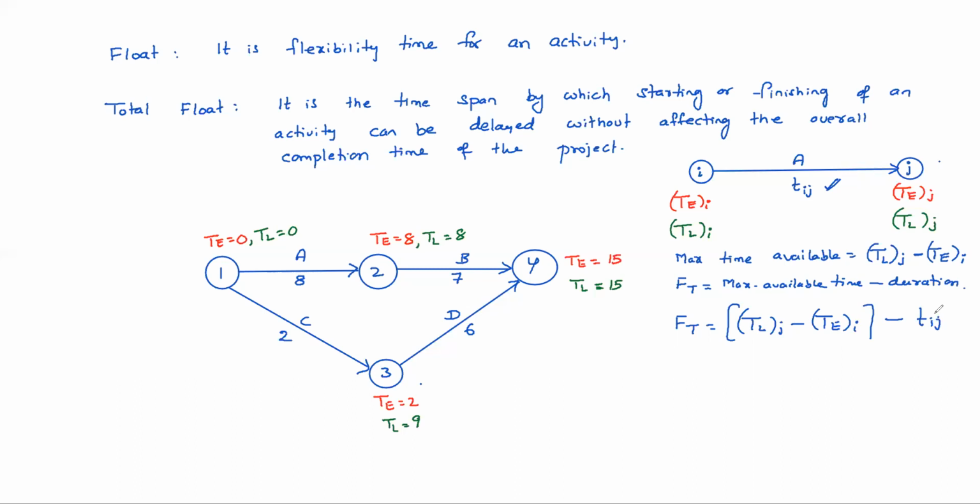If you start the activity as early as possible and finish as late as possible, the span is the maximum available time, but the required time is only the duration of that activity. The remaining is the total float.